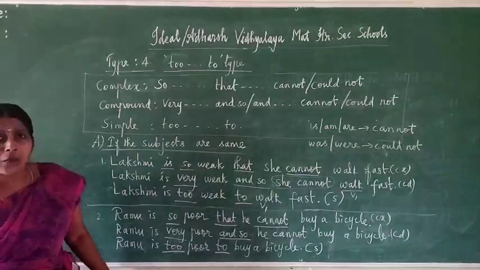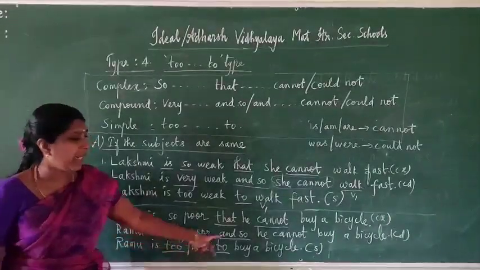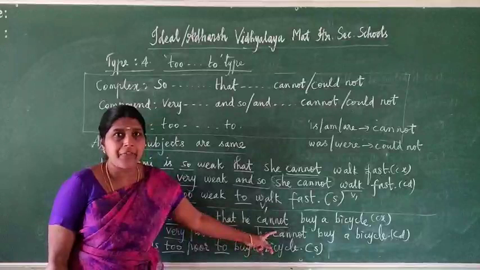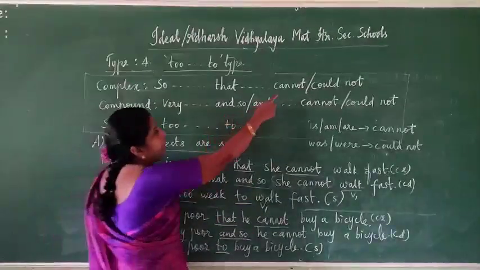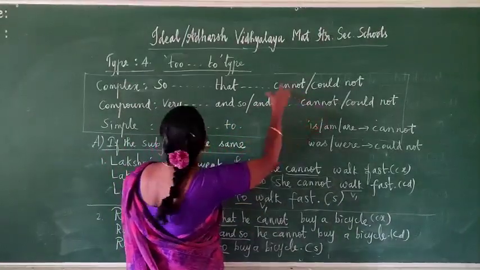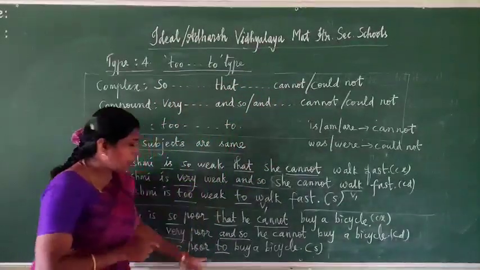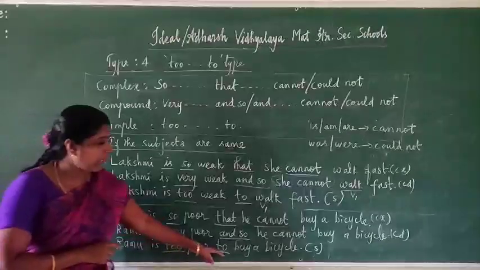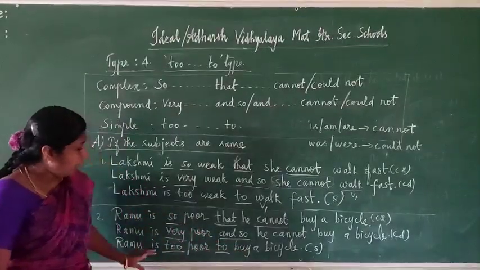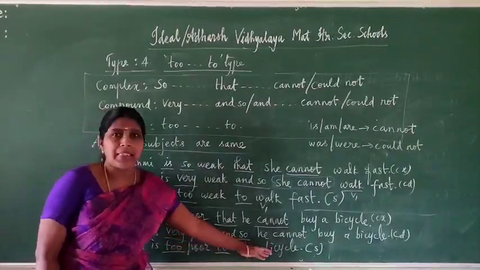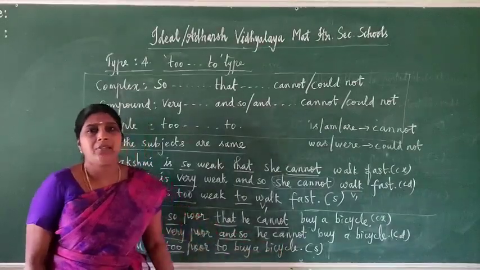Now you should also note down that in the simple sentence, cannot, the negative form, is not present. Cannot, could not are present in complex and compound only. For simple, to only. So no need to mention not. After to write down verb 1. Ramu is too poor to buy a bicycle. This is a simple sentence. You understand?